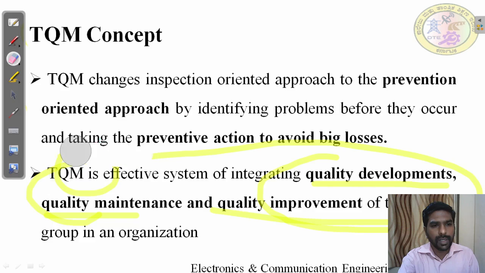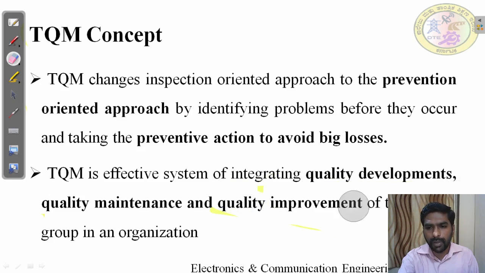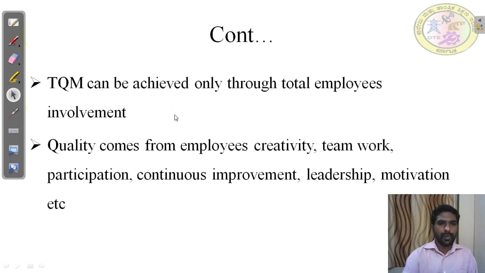In all various groups, in the sense, all over the industry, there may be multiple groups or multiple departments. All the groups are involved in all these three things to get the quality product. This is about the TQM concept, and TQM can be achieved only through total employee involvement. TQM can develop only through employees. This is very important.